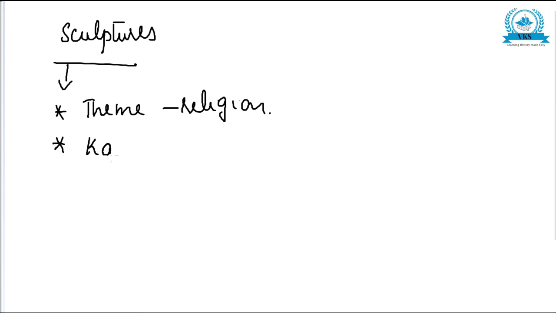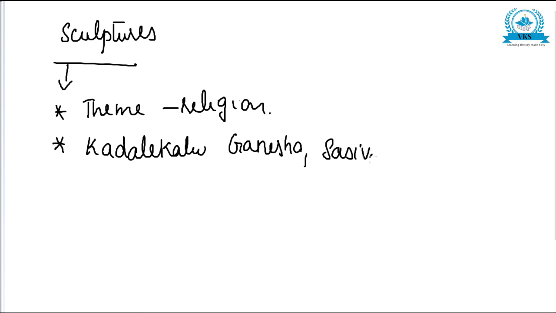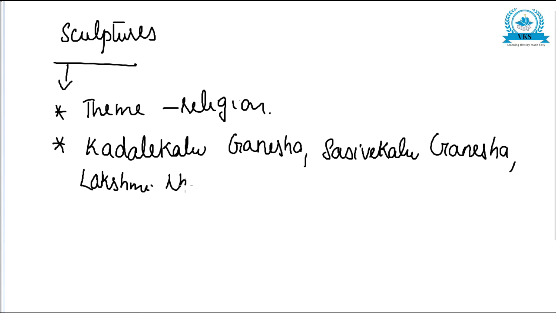For example, Kadalekalu Ganesha, a very famous sculpture, and Sasvekalu Ganesha. All these names came from the shapes of the statues or shapes of some parts of the statues. That is why these names: Kadalekalu Ganesha, Sasvekalu Ganesha, Lakshmi Narasimha statue at Hampi.